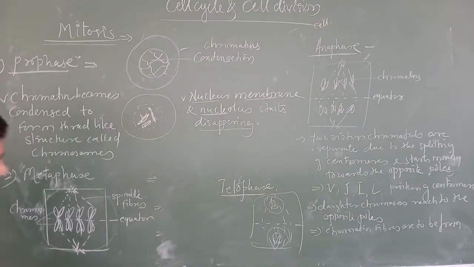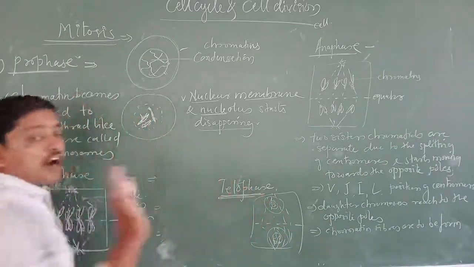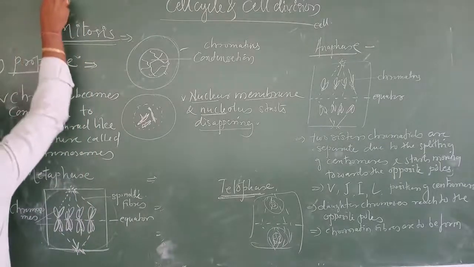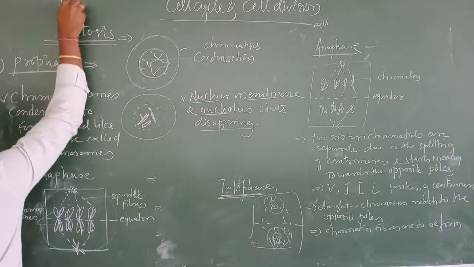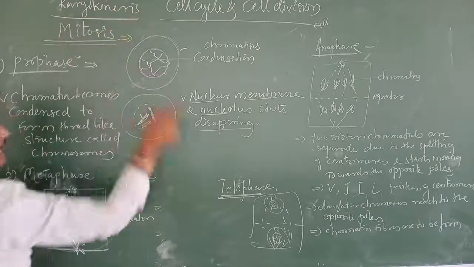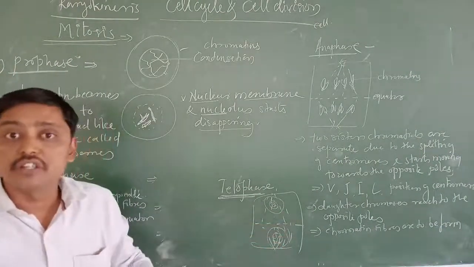And in the last stage, how is the cell going to form? Up to here, what has happened? Up to telophase, you have studied karyokinesis, which means nucleus division. But still the cytoplasm is not divided.